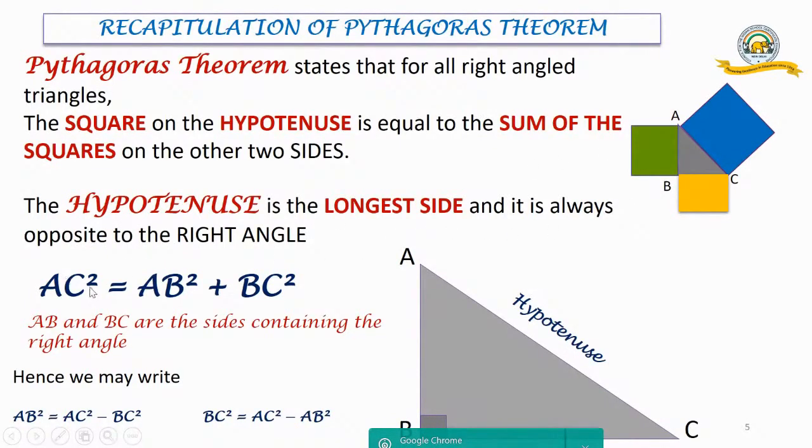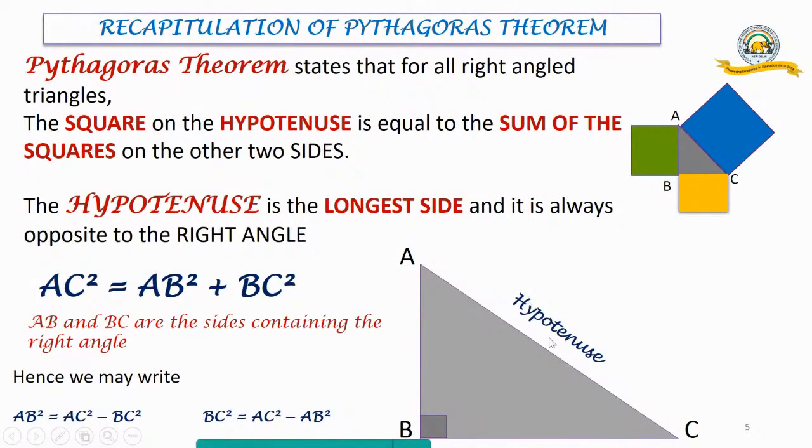And so what do we write? AC square is equal to AB square plus BC square. And what are AB and BC? They are the sides containing the right angle. Hence we may write AB square is equal to AC square minus BC square. Now see here, we have already got AC square equals AB square plus BC square. That means the hypotenuse square is equal to the sum of the squares on the other 2.